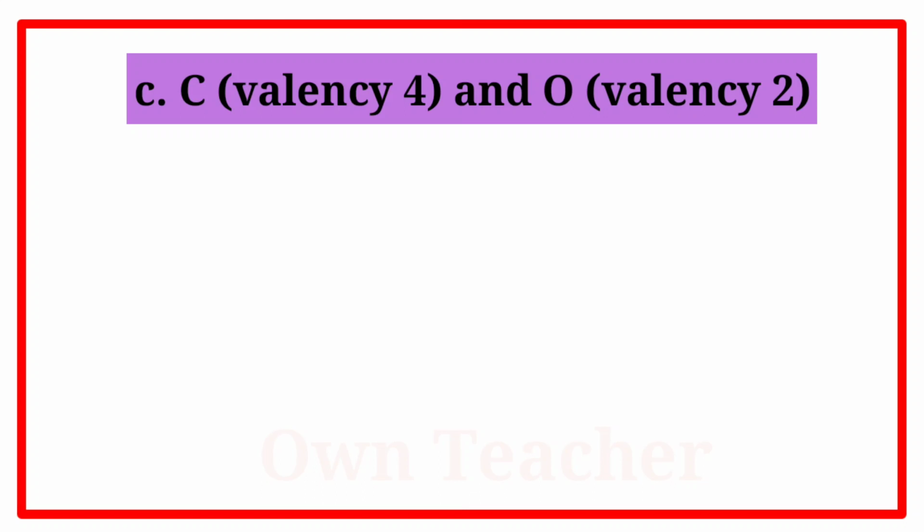Carbon valency 4 and oxygen valency 2. Now write the symbols of the constituent elements. Write the valency below the respective elements. Cross multiply to obtain the number of atoms of the constituent elements in the molecule of compound.